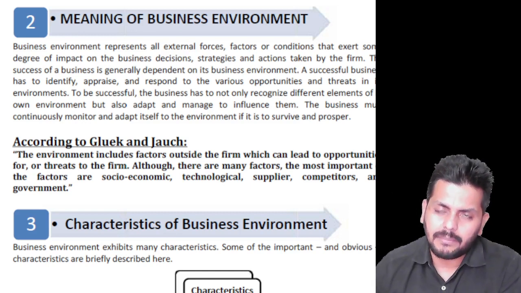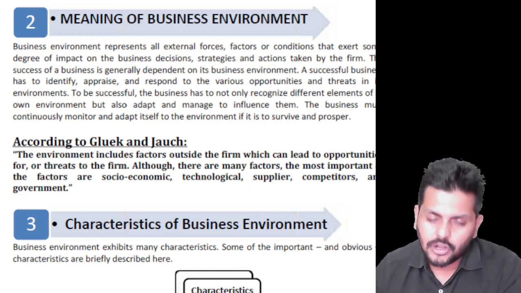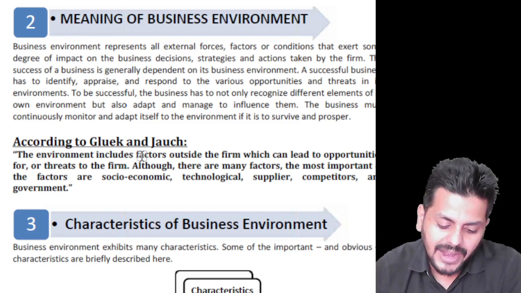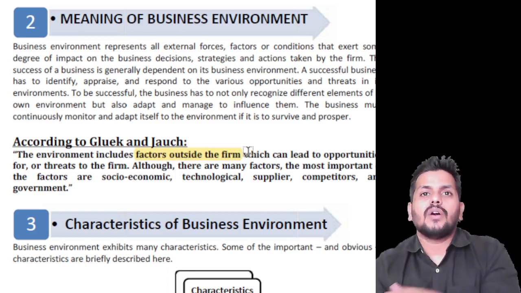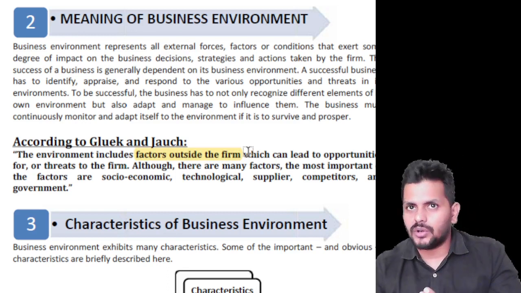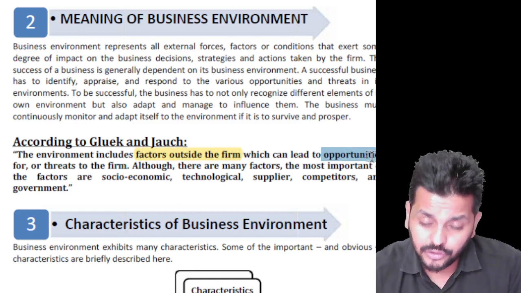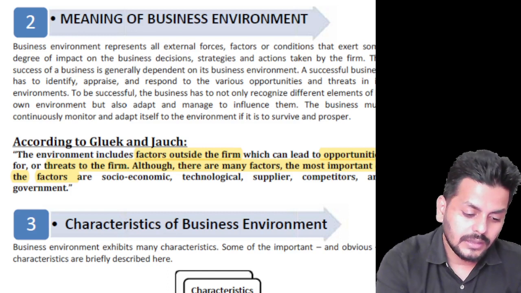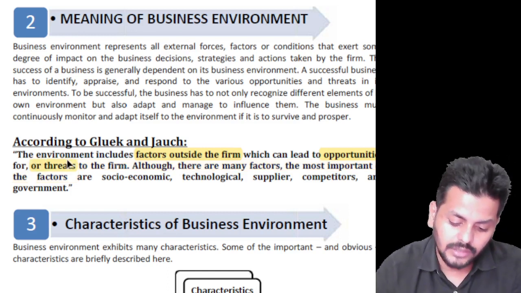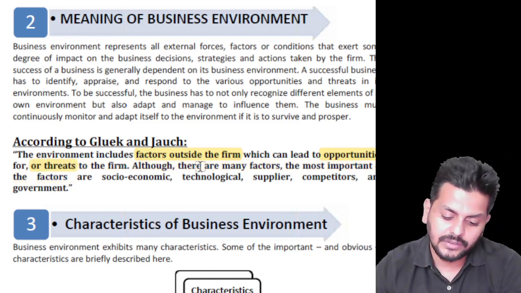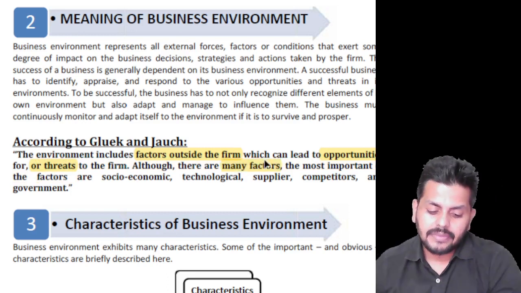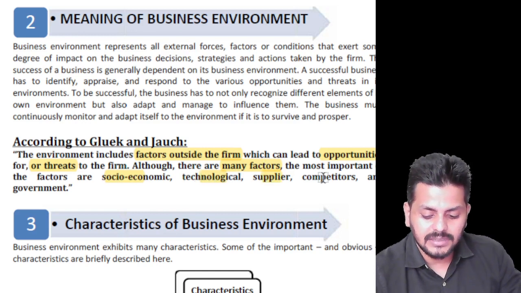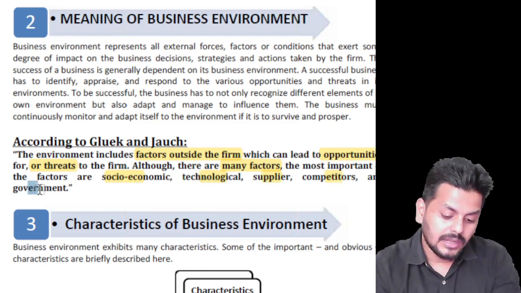So you know what the business environment is according to Glueck and Jauch: every factor that is outside. So the environment includes factors which are outside the firm. Now, outside the firm, it can create a couple of things. Either it can turn out to be an opportunity or it could be a threat to the firm. Although there are many factors, the most important of these are socio-economic, technological, suppliers, competitors, and the government.